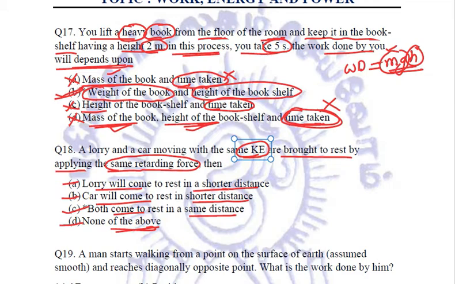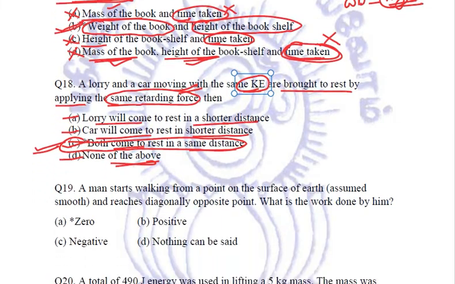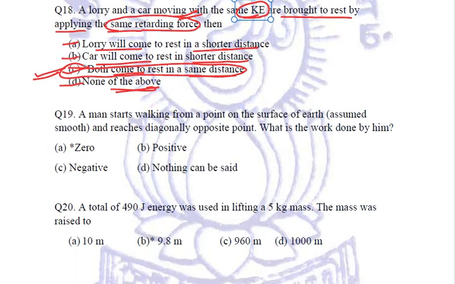But in physics, we apply conceptual knowledge, and the conceptual knowledge says that if the same retarding force is applied on both, they will come to rest after traveling the same distance. So C is our correct option. Both come to rest in the same distance because the retarding force acting on them is the same.